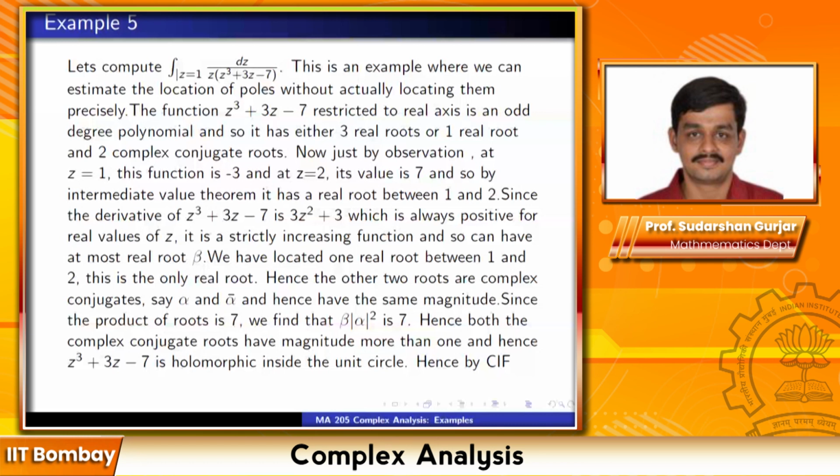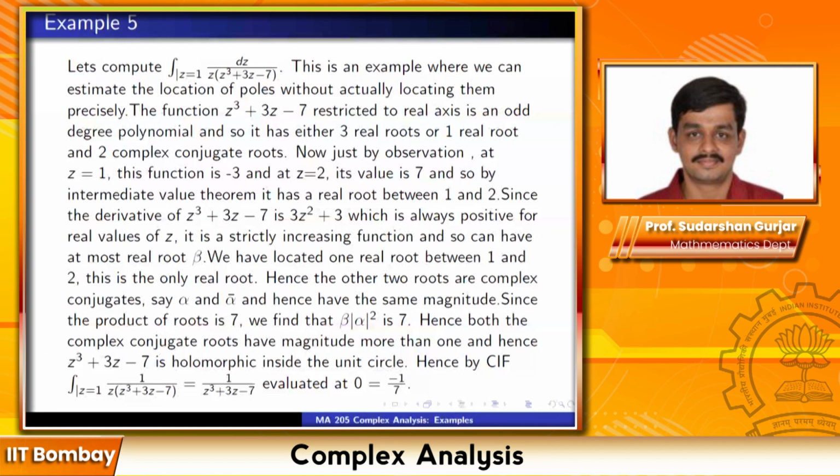Both complex conjugate roots have magnitude more than 1, and hence all the roots of z cube plus 3z minus 7 are outside the unit circle, and so this function is holomorphic inside the unit circle. Hence, by Cauchy integral formula, the integral over mod z equal to 1 of 1 upon z times (z cube plus 3z minus 7) is equal to the value of 1 upon (z cube plus 3z minus 7) evaluated at 0, which is equal to minus 1 by 7.